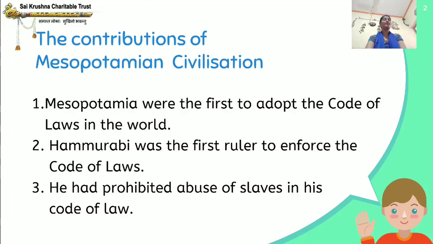Slaves means a person who is owned by another person and had to work for him or her. The slaves were treated very cruelly. So Hammurabi prohibited abuse of slaves in his code of law.